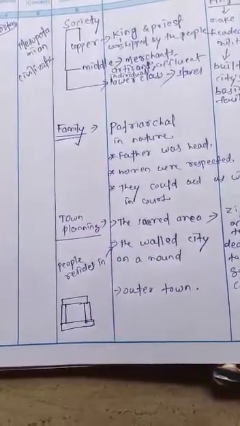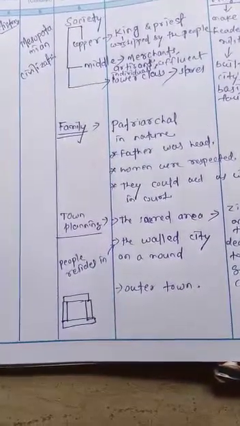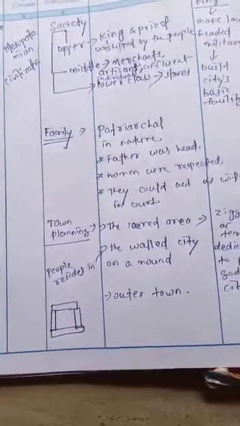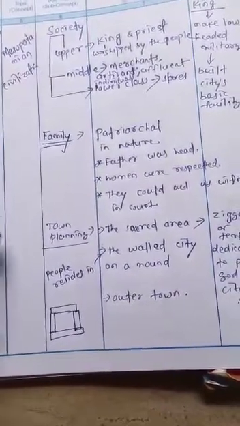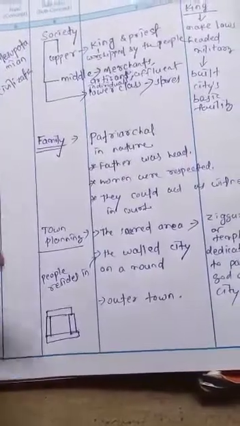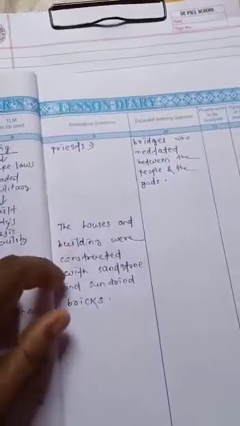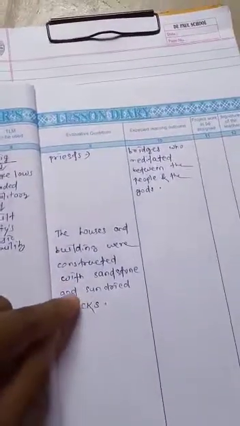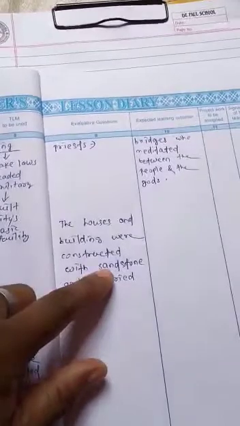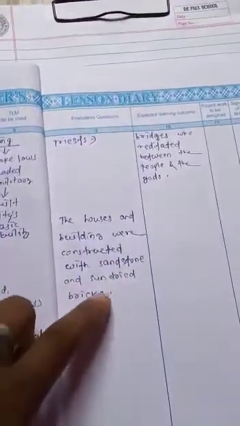The houses and buildings were constructed with sandstone, one type of stone, and sun-dried bricks.